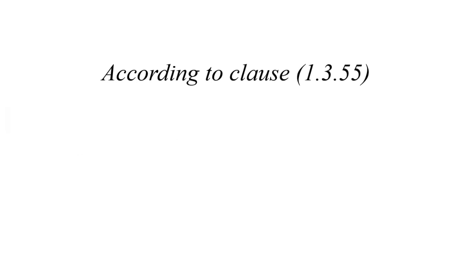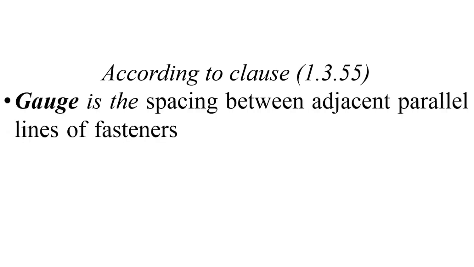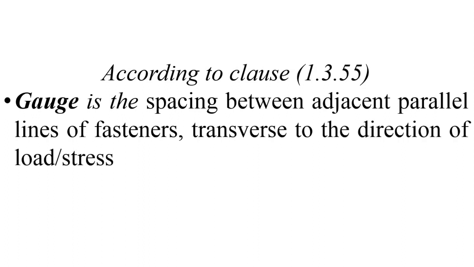Now second definition according to 1.3.55, it stands for gauge value, and gauge is the spacing between adjacent parallel line of fastener but transverse to the direction of load or transverse to the direction of stress. It means gauge and pitch is similar, but pitch is in the direction of load while gauge is perpendicular or transverse to the direction of load.